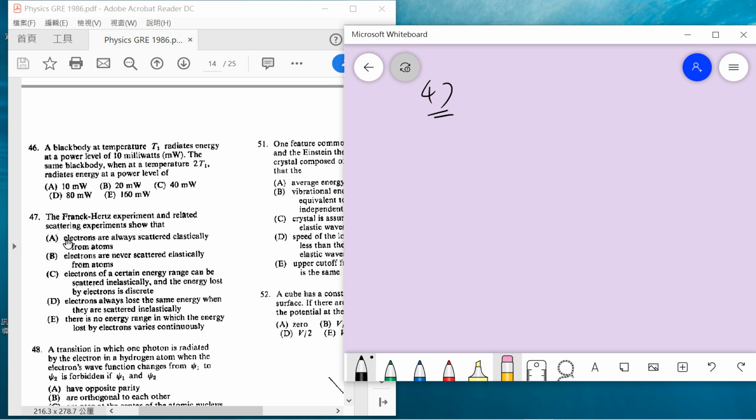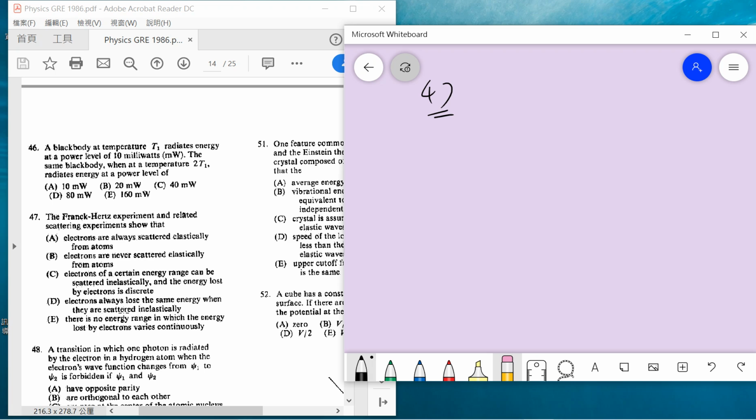Okay, so the first one says that electrons are always scattered elastically. Oh, this is definitely not right. Electrons are never scattered inelastically? Never is too strong, right? Electrons of a certain energy range can be scattered inelastically and the energy loss is discrete. C, somewhat, we just keep it. Electrons always lose the same energy when scattered.